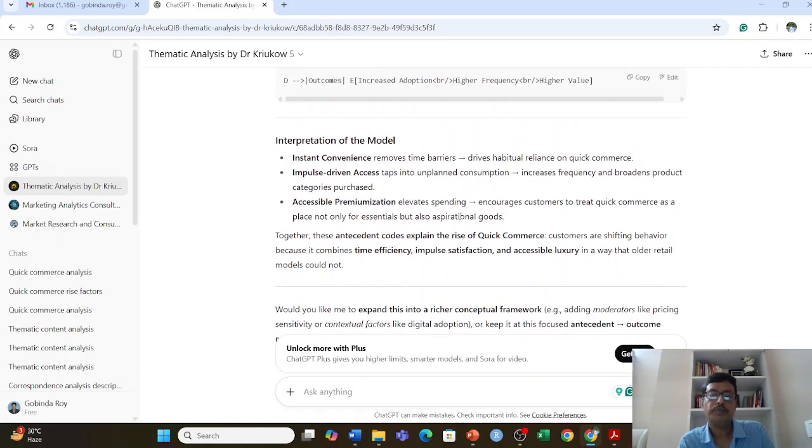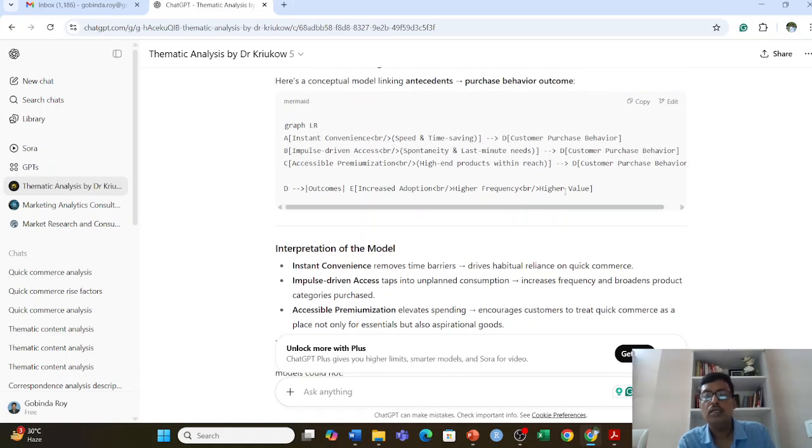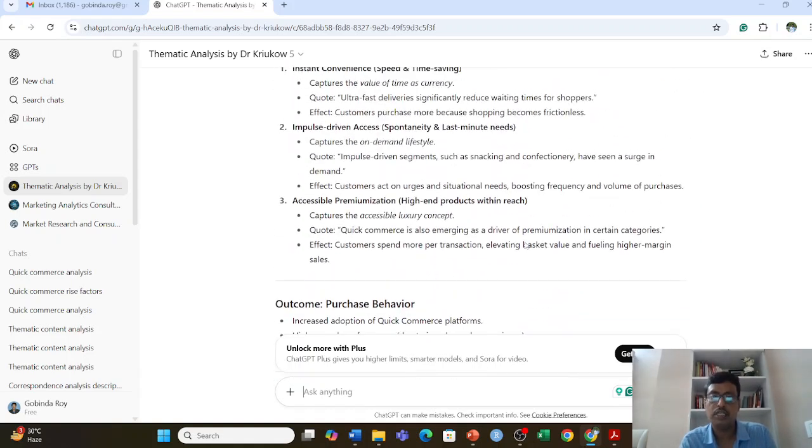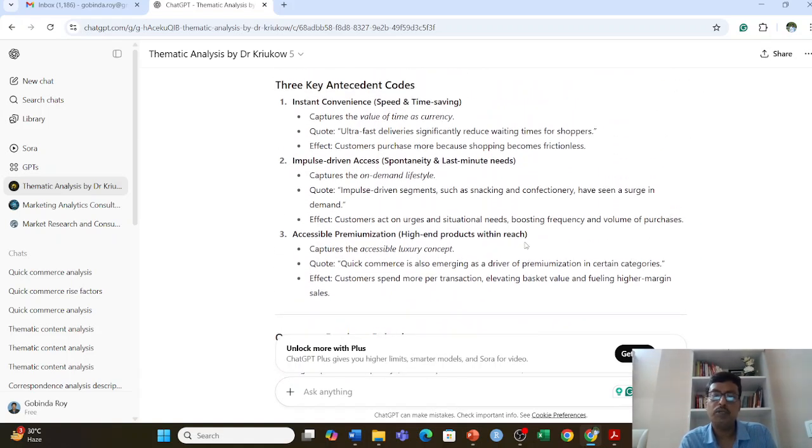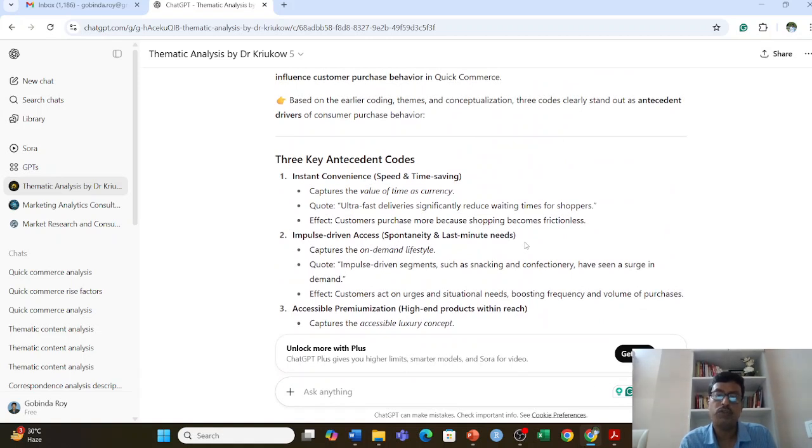So you can see here the antecedent, like instant convenience, that leads to speed and time, that leads to customer purchase behavior. So these are the different models, but at this stage I advise the researcher to come up with their own model based on a certain theory.